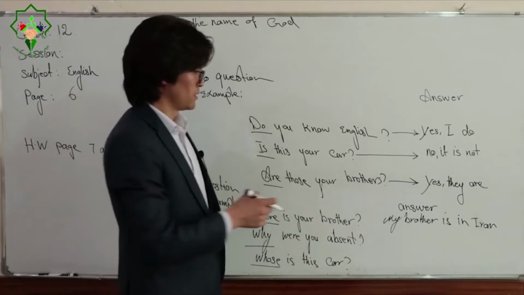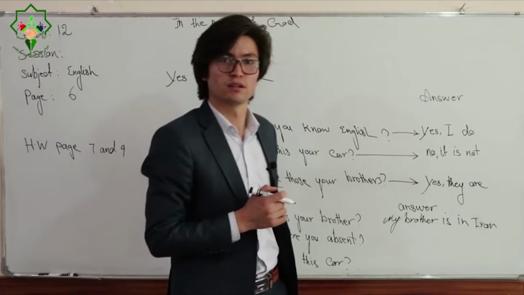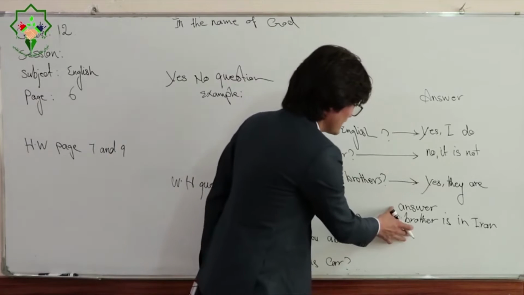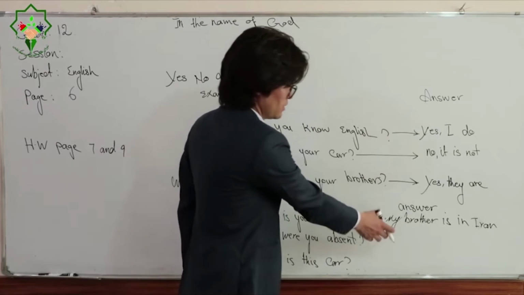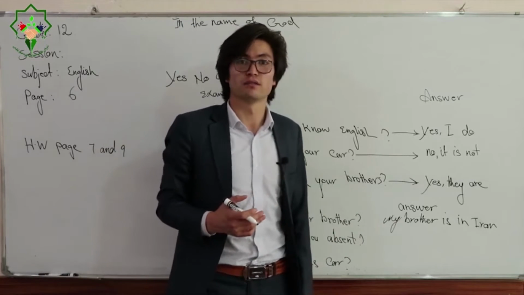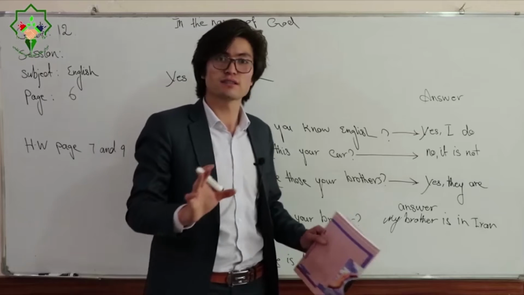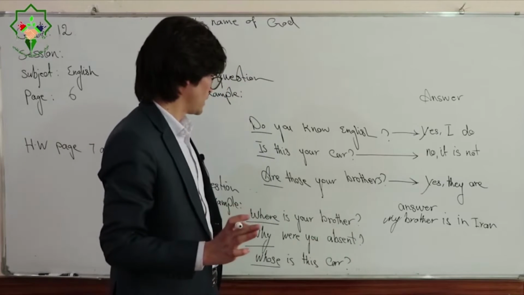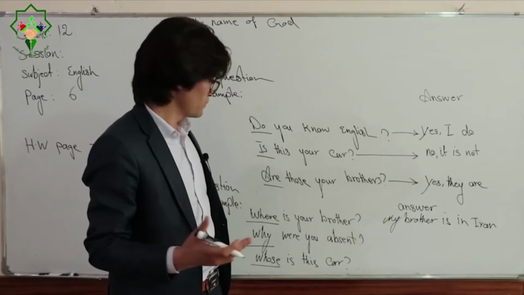Where is your brother? My brother is in Iran. You cannot answer the other way. If a person says, where is your brother, and you say yes, then yes doesn't give any meaning here, and it is ridiculous, okay?